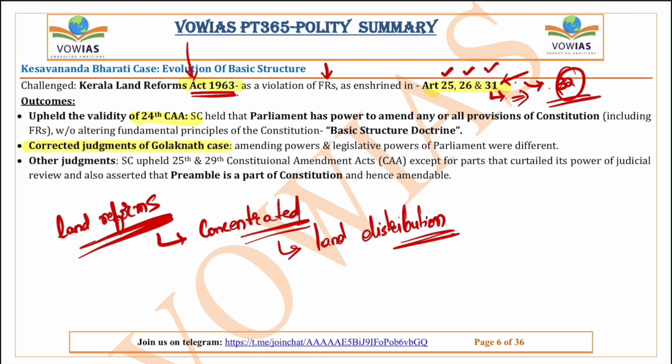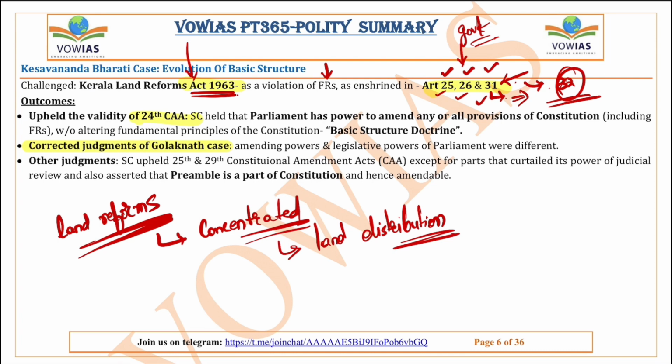So in that, what they've mentioned is the temple lands, or the lands under the temple, are going to be managed by the government itself. So the lands which are under the temple are now taken by the government. And Keshwananda Bharati has approached the Supreme Court, because this is violating Article 25, which talks about the right to religion, Article 26, the right to manage religious affairs, and Article 31, the right to property. So this is where the Keshwananda Bharati versus Union of India case started.